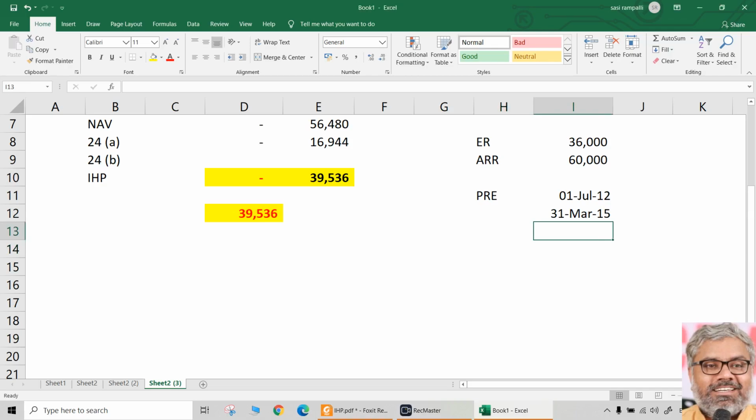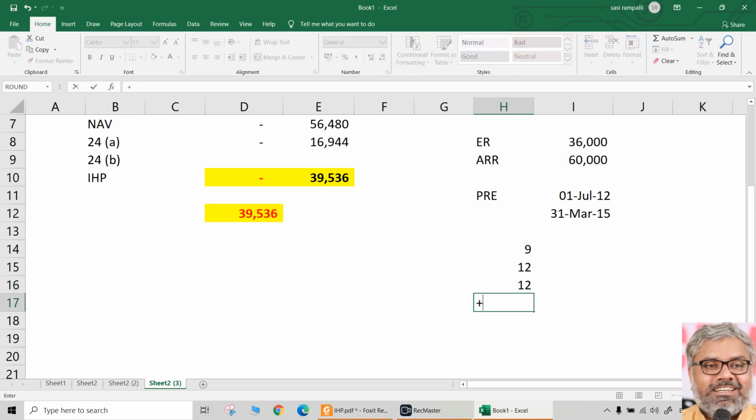So, in 2012-13, how many months will it be? Because the pre-construction period starts from 1st July, April, May, June you have to exclude. That means 9 months. Then that was 12-13. 13-14, 12 months. 14-15, 12 months. Total number of months of pre-construction period is 33 months.